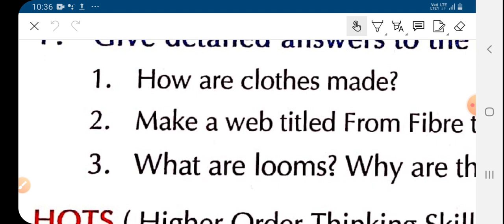So children, this spinning process can be done either through spinning wheels, as in olden days, but it takes a lot of time. That is why nowadays we have sophisticated machines in textile factories which help us do this. The raw fibers, cotton, silk, wool or synthetic fibers, are twisted to make thread or yarn. This whole process is called spinning, and it is done by sophisticated machines in textile factories.